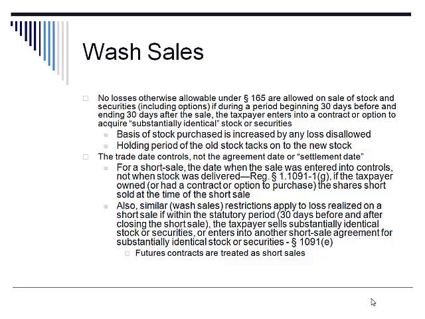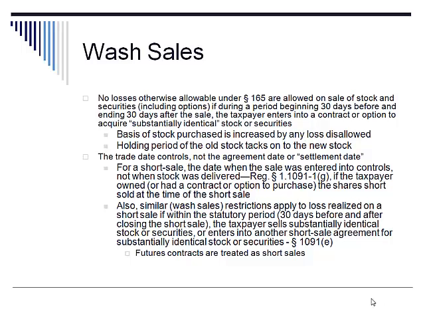1.1091-1G, where the taxpayer already owns the stock, but the taxpayer gets into a regular short sale contract and finishes a short sale contract, perhaps at a loss, and then within that statutory period, either 30 days before or 30 days after the short sale closes, because under this circumstance the transaction is deemed to have occurred when the short sale actually closes and the taxpayer has delivered the short sale shares.